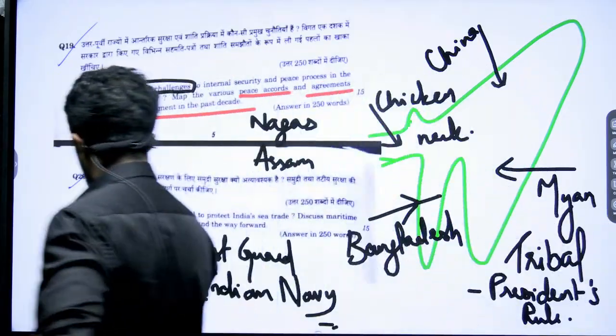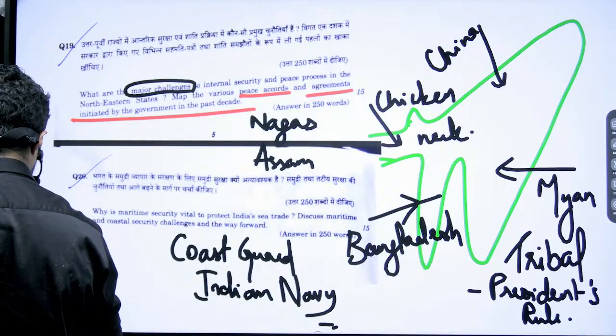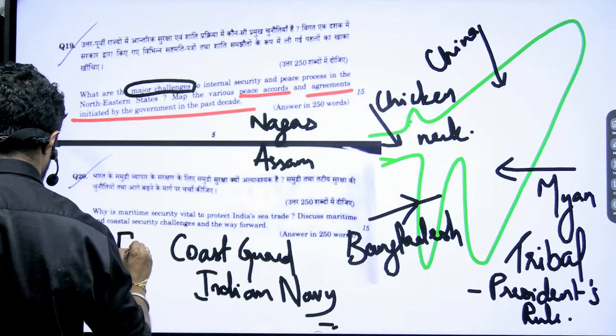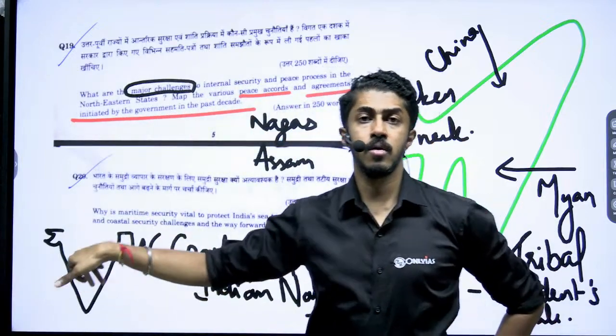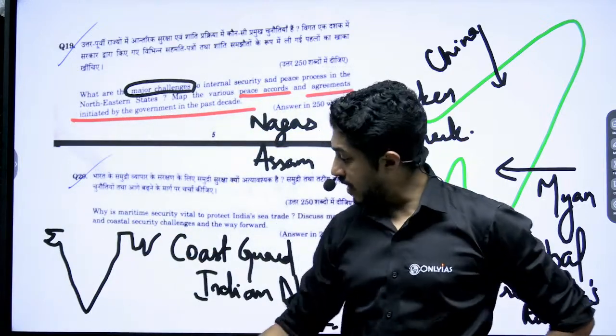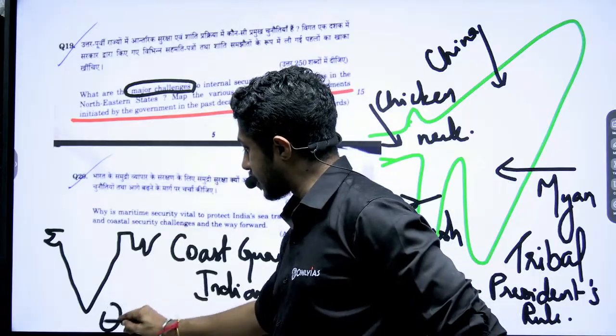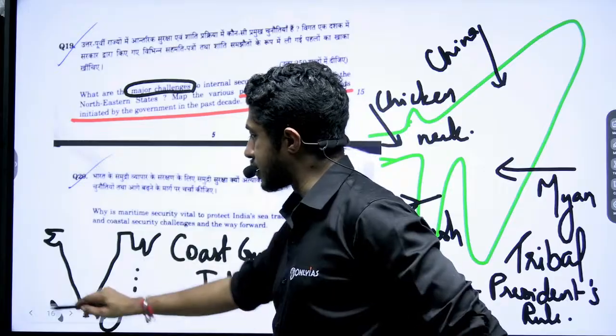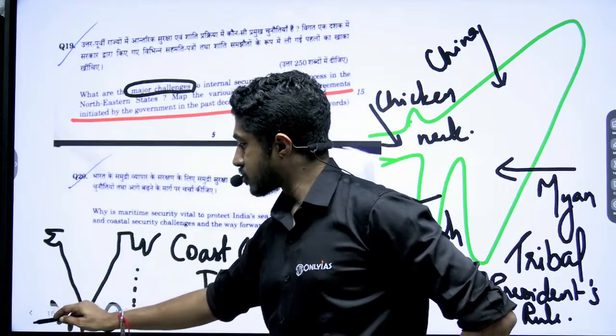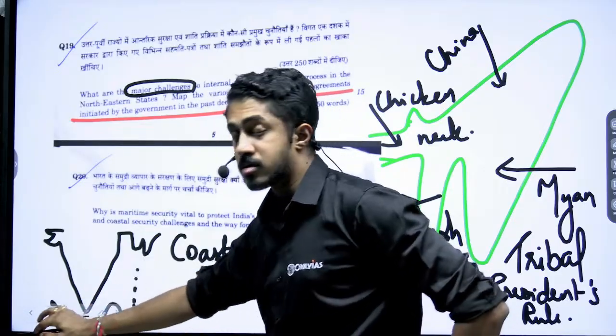Obviously, again, you will draw the map; this much at least you will draw. And why is this very important? Because of Sri Lanka, the Andaman Nicobar Islands, and the Lakshadweep Islands.